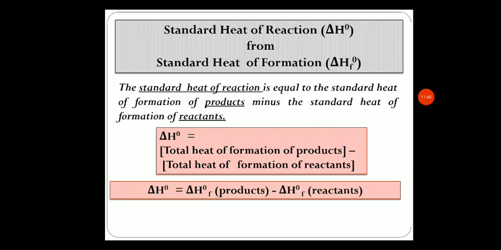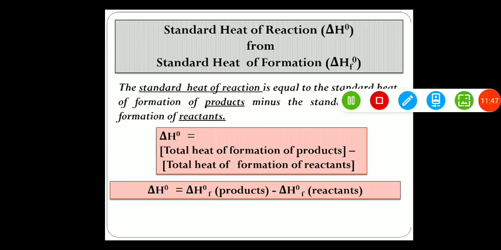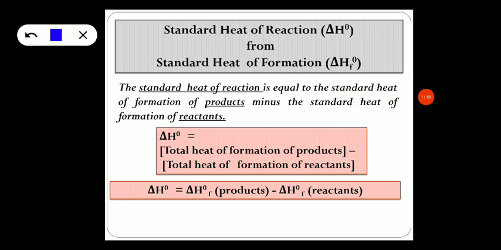So with this, let us understand the application of standard heat of reaction and standard heat of formation. We can calculate the standard heat of reaction using the standard heat of formation. Delta H naught is standard heat of reaction and delta H naught subscript f is standard heat of formation.